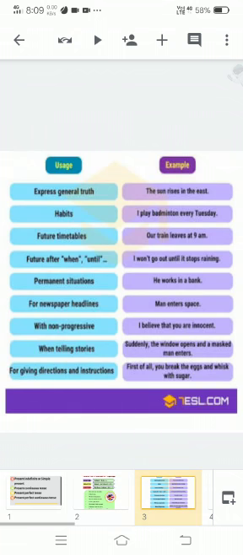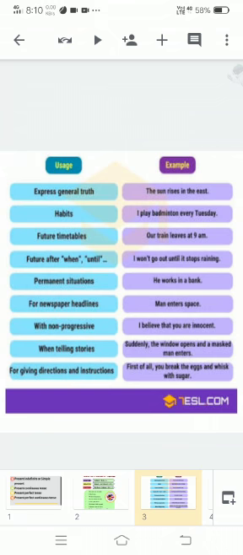Okay, so let's see its usage with examples, like where they are used. The simple present tense is used to express general truth, like the sun rises in the east. Habits, I play badminton every Tuesday. Future timetables, our train leaves at 9 am. Future after when and until, I won't go out until it stops raining.